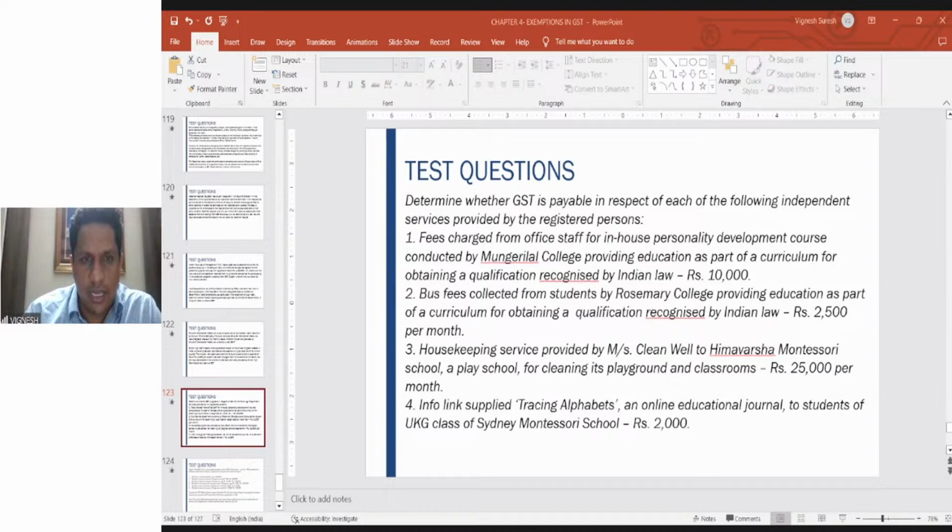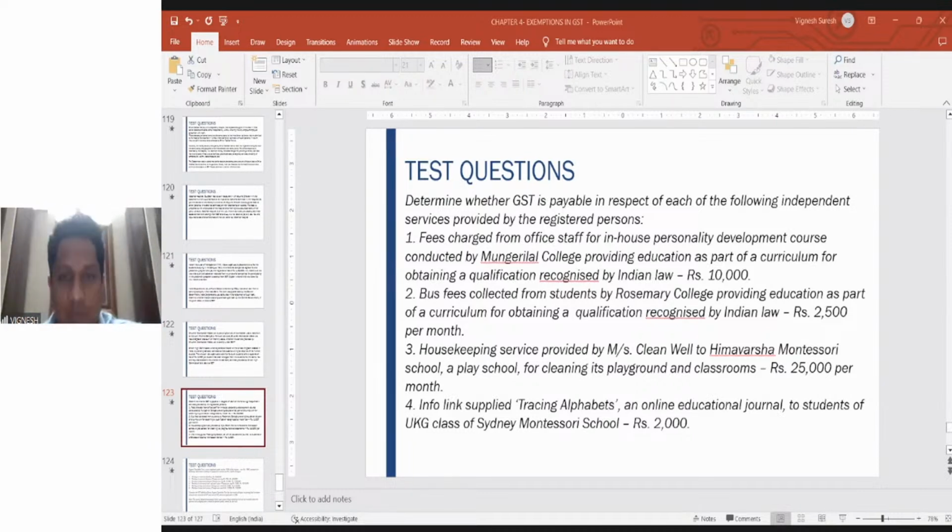The next one: bus fees collected from students by Rosemary College, providing education as part of the curriculum for obtaining a qualification recognized under the law. In this particular situation, Rosemary College again provides education as part of a curriculum which is recognized by the law in force. So definitely, whatever transport services are provided by the college to the students are exempt from GST.